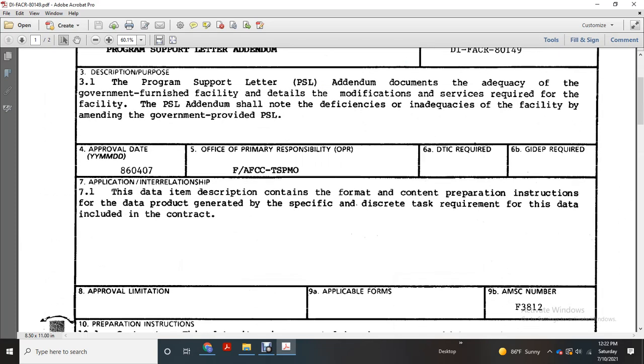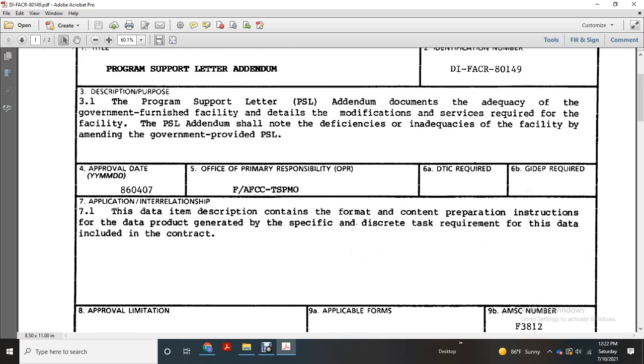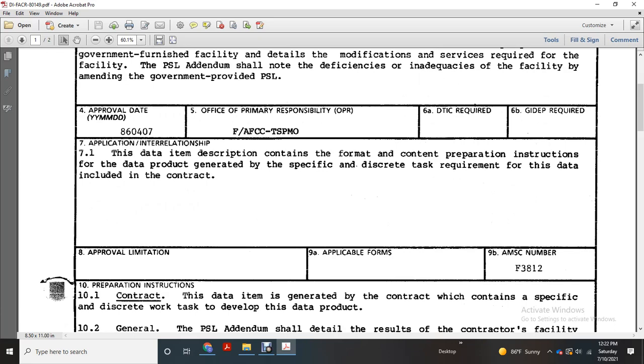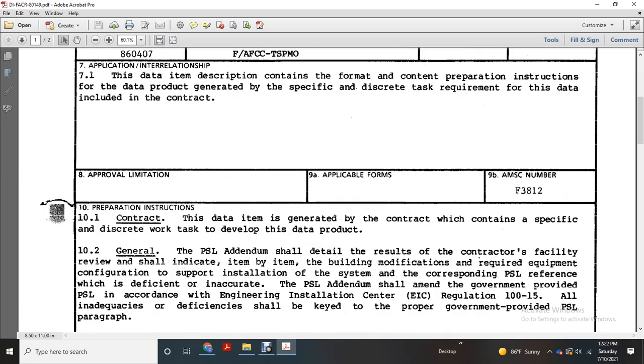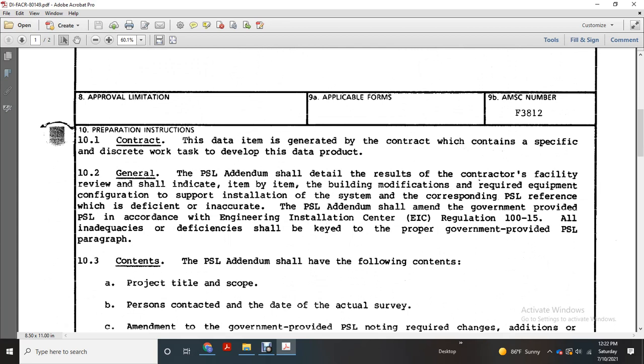Application and relationship with the data is the description contained with the format, content, and preparation structure for the data product. Generated specifically for discrete task requirements of the data include the contract AMSC number F3812. Preparation instruction: the data item is generated with the contract, which contains specifically discrete work tasks developed within the data product.